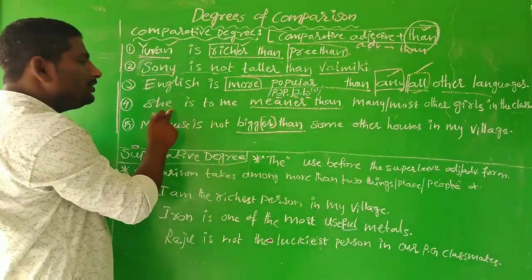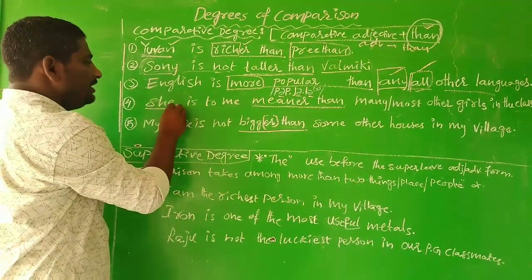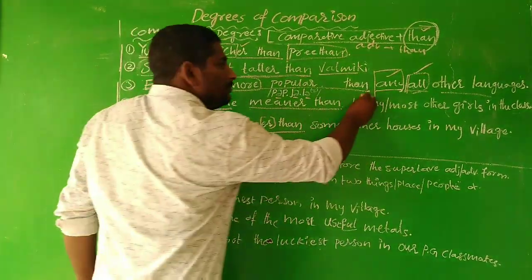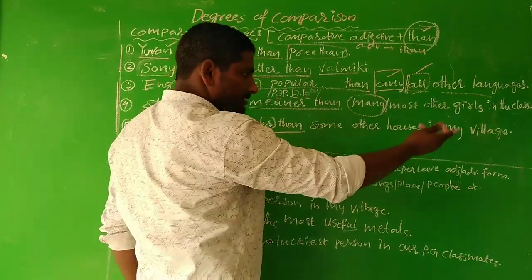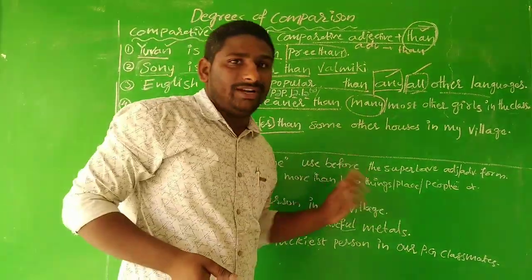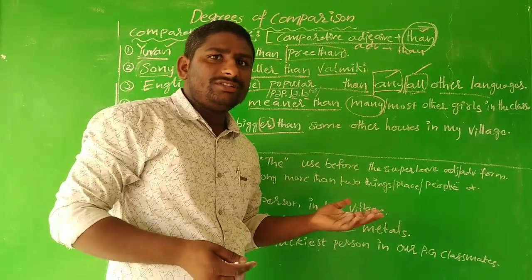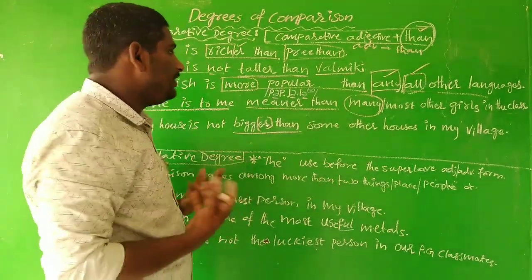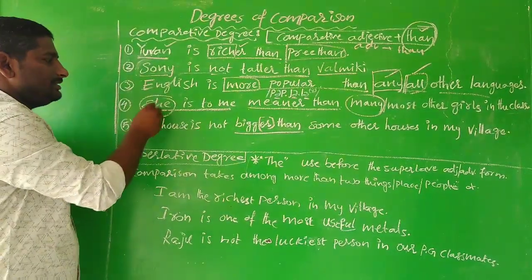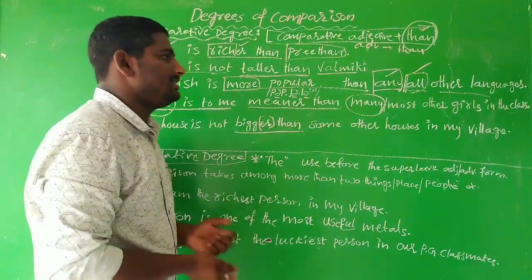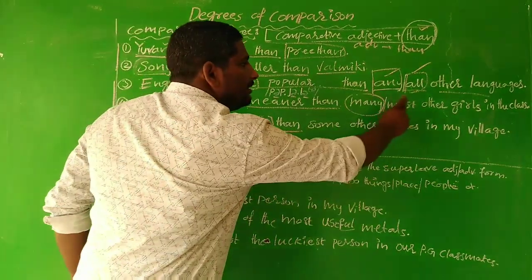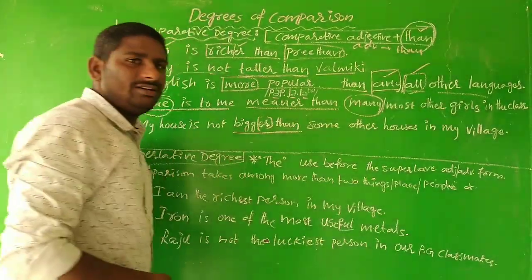And if you come to the fourth sentence, you can see here, she is to me meaner than many other girls in the class or most other girls in the class. Here not all the girls are compared, but many, which means there are a few girls who are as mean as she is. So that's why most other girls here. So she is to me meaner than many other girls in the class or most other girls in the class.